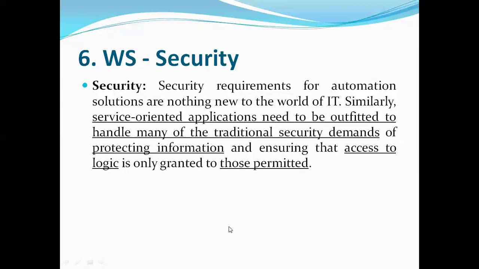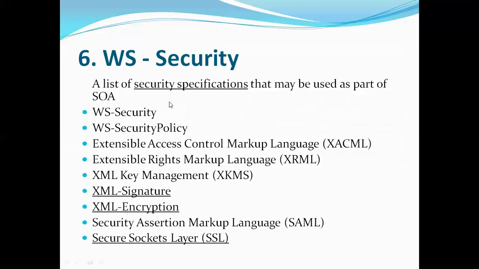Then security. Whenever you are using this web API or web services on the internet, you have to provide some security. So web services provide you many different types of security: the digital signature or encryption or API key, which we have seen in our weather forecasting sites.